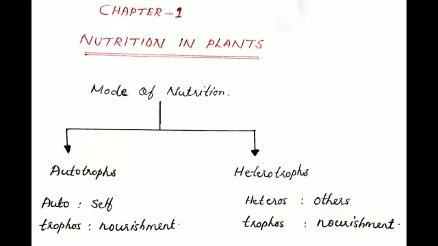That is, autotrophs are the organisms which produce their own food from simple substances, for example, green plants. And the heterotrophs are the organisms which take in ready-made food prepared by the plants, for example, human being. Heteros means other.